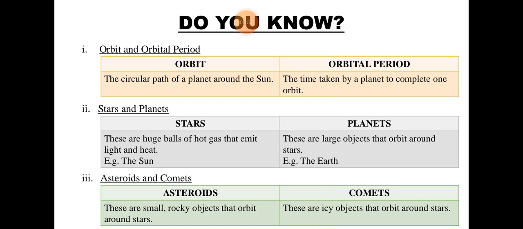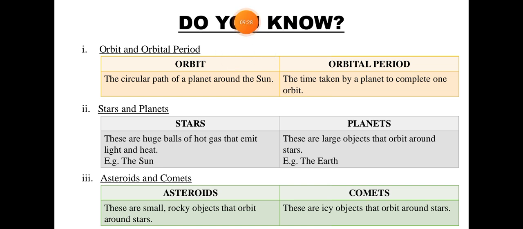So basically the Earth takes 365 or 364 days to orbit around the Sun. Orbital period is the time taken by a planet or an object to complete one orbit. So this is the orbital period. The 365 days I was telling you about is the orbital period. And the circular path of a planet around the Sun is basically the orbit.